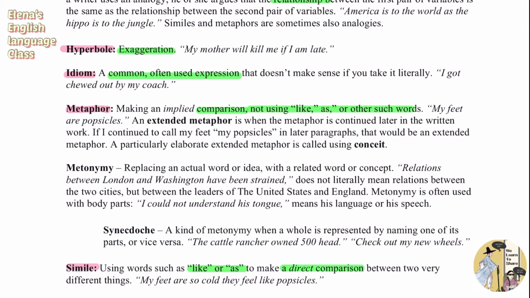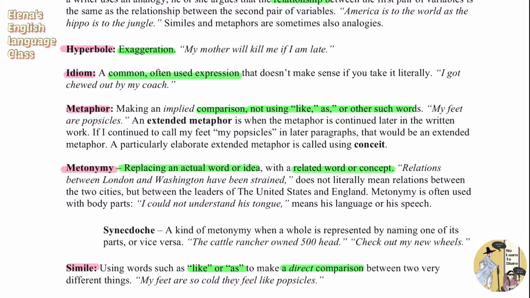And next is metonymy, which is replacing an actual word or idea with a related word or concept. So you're going to say that relations between London and Washington have been strained. Okay, this does not literally mean that the relations between the two cities are strained, but the relationship between the two leaders of the United States and England have been strained, right? So it's basically replacing an actual word with a related word or concept.